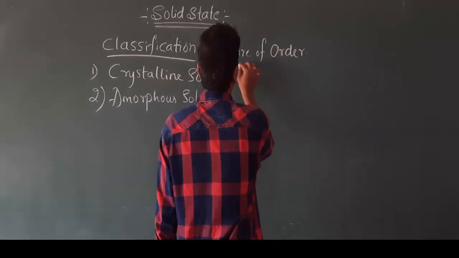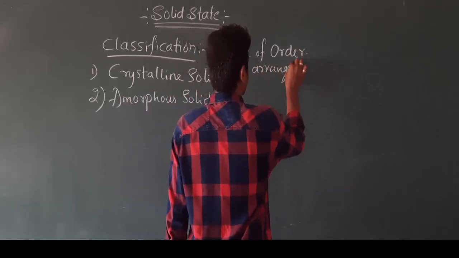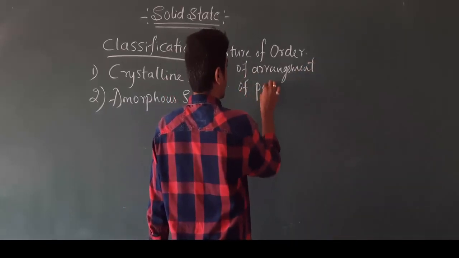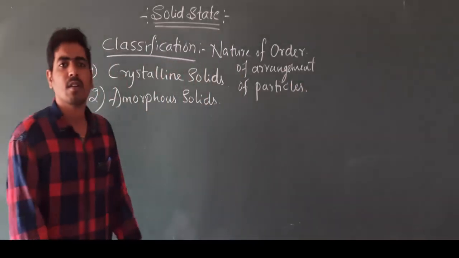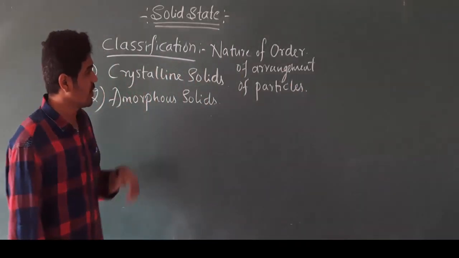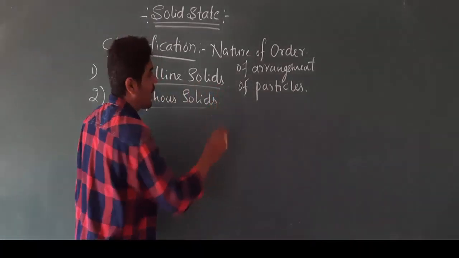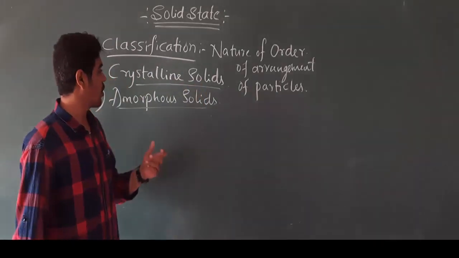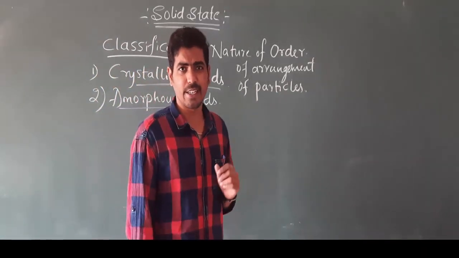Okay, order of arrangement. Now, what are crystalline solids and what are amorphous solids, and how the particles are arranged in crystalline solids and amorphous solids, that we are going to study.